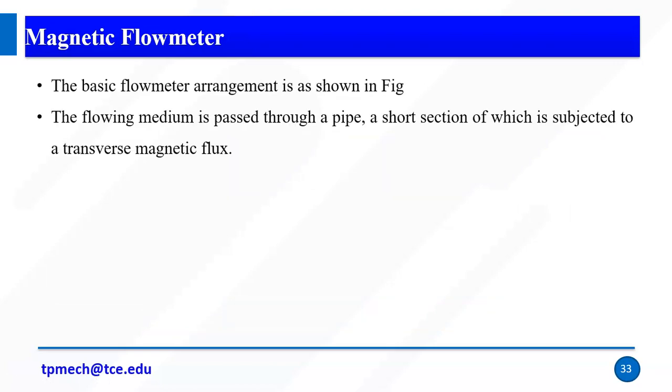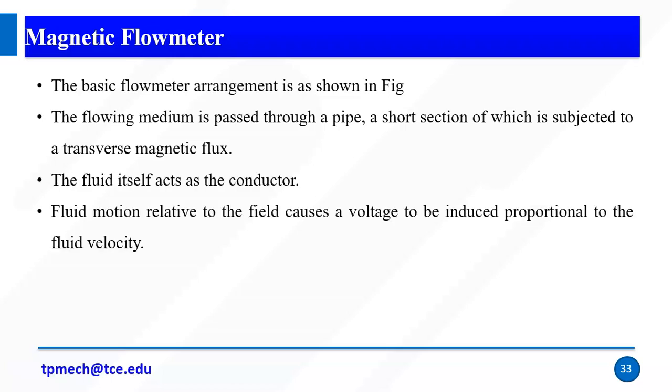So the flowing medium is passed through a pipe, a short section of which is subject to a transverse magnetic flux. So when the fluid passes through the pipe, it cuts the magnetic flux. That magnetic flux is converted into voltage, and that voltage is converted into flow measurement.